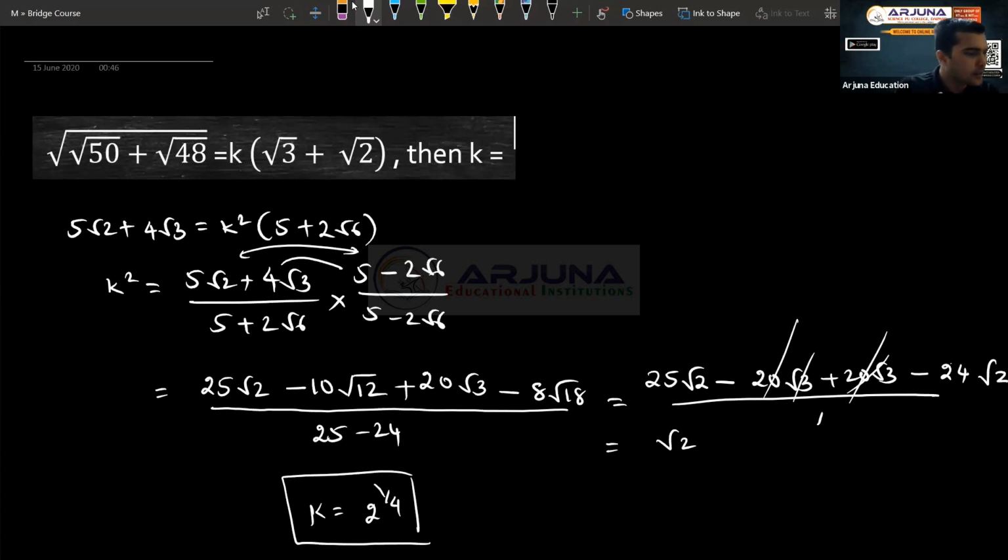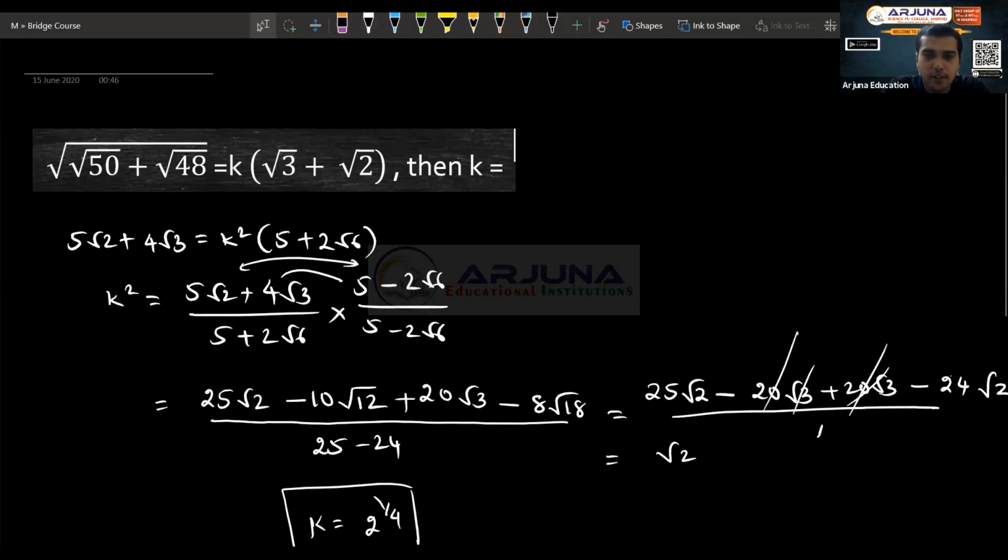I think one of the students had got this answer. I think Ishwari, I think she had got this answer. Good. So k equal to 2 power 1 by 4. Fine. So this is the answer for the last question. Now we will do one or two questions on simplification, how surds can be further simplified, and one or two questions on the comparison part. Then we will go to trigonometry.